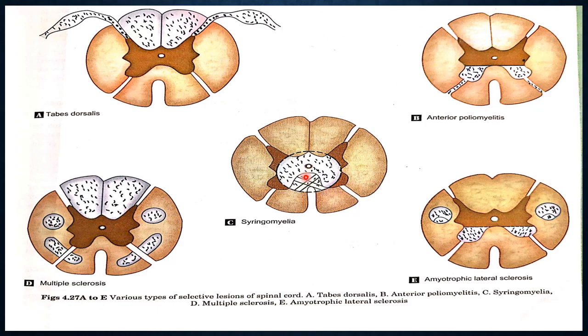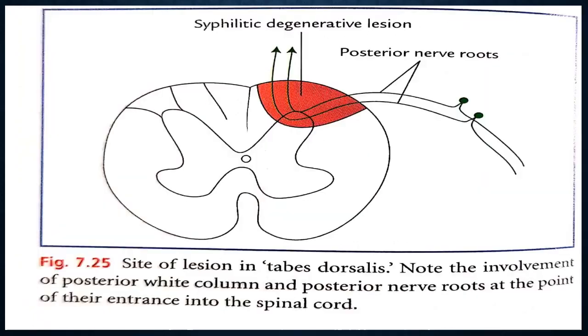This will be discussed in detail in your physiology class. Okay, now this is the picture of multiple sclerosis, and anterior polio affecting the posterior gray column, and this is the amyotrophic lateral sclerosis where the upper motor and lower motor neurons are both involved. You see the site of lesions of tabes dorsalis, a syphilitic degenerative lesion. This is the posterior nerve root.